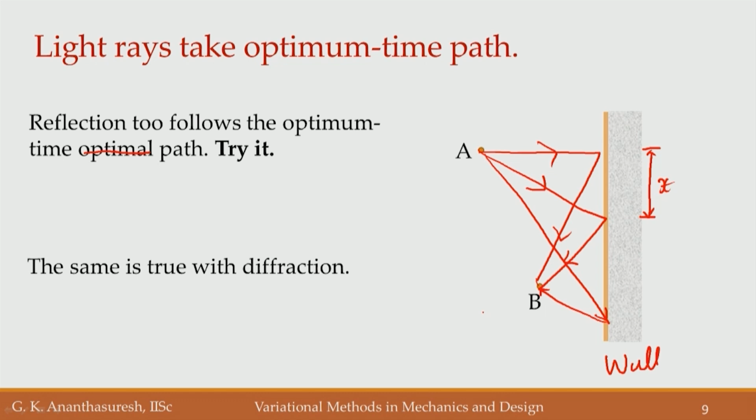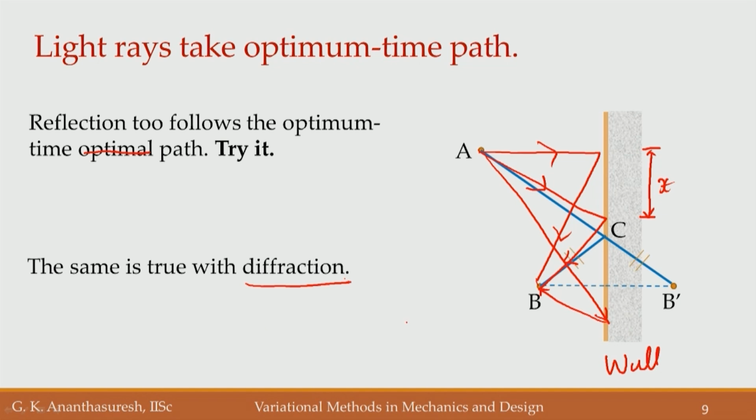And the optical theory of diffraction or geometric theory of diffraction also uses this optimum time path to get solutions, okay, because light rays try to minimize their time. They are always in a hurry, even though they are the fastest things that move, but they try to minimize the time to go from one place to another place. Okay. It actually fits with the nature of light rays, right, because they are the ones that can go as fast as or faster than anything else.